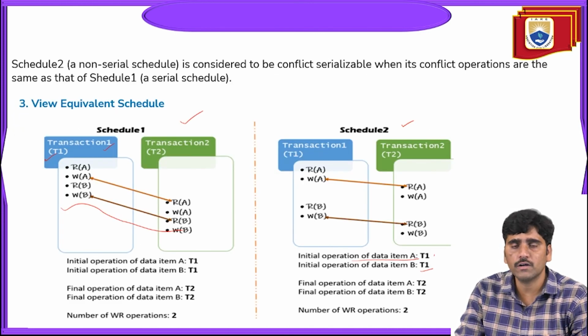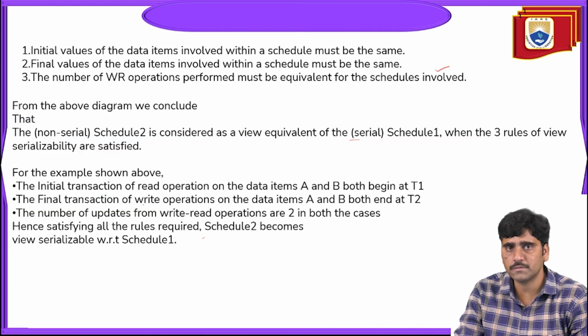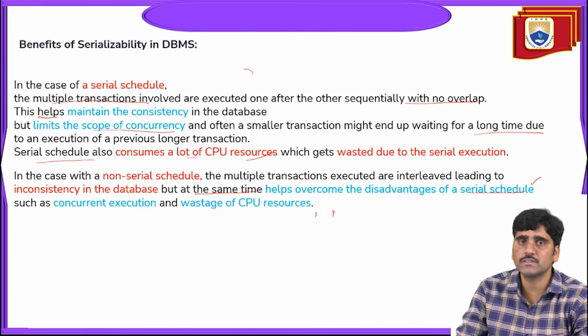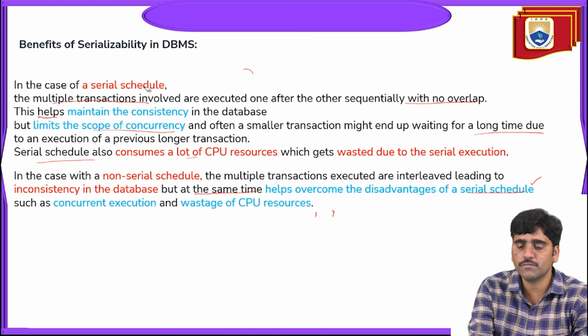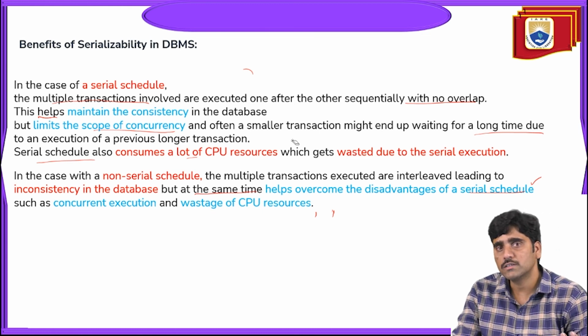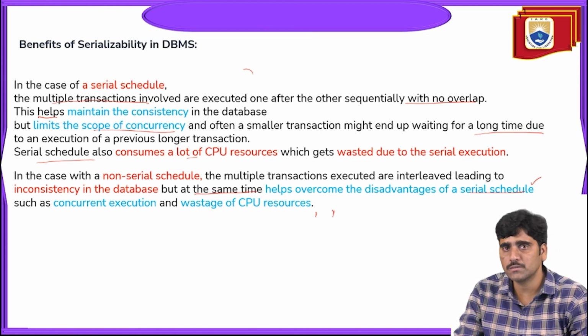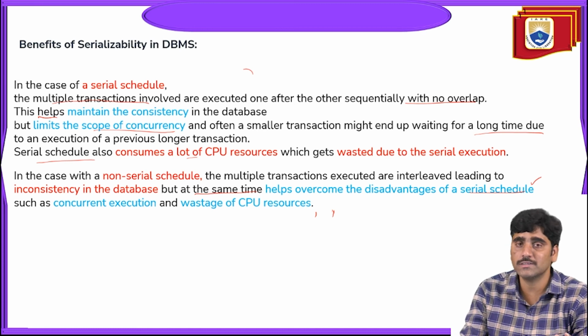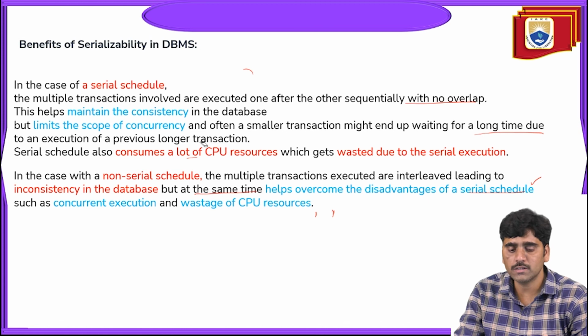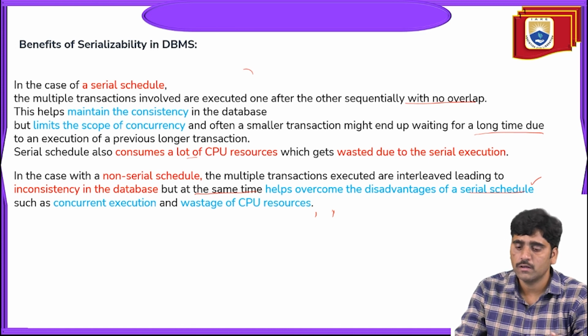These three are the equivalent schedule types, the serializability types. Now the benefits of serializability. As per the serializability concept, serial scheduling maintains consistency, which is the advantage. But in non-serial scheduling, the database can become inconsistent because of the interleaved manner.